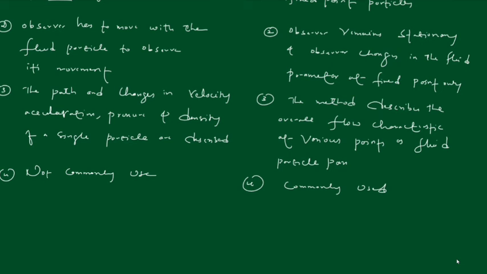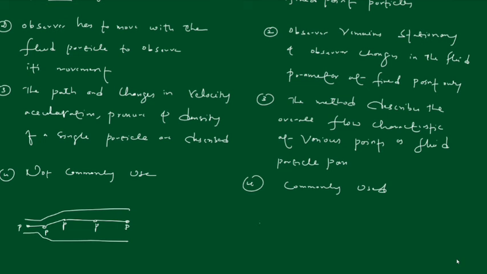So let's see the different figures, as we have already seen the Lagrangian. It is point P, how it is moving, the path is recorded, right?